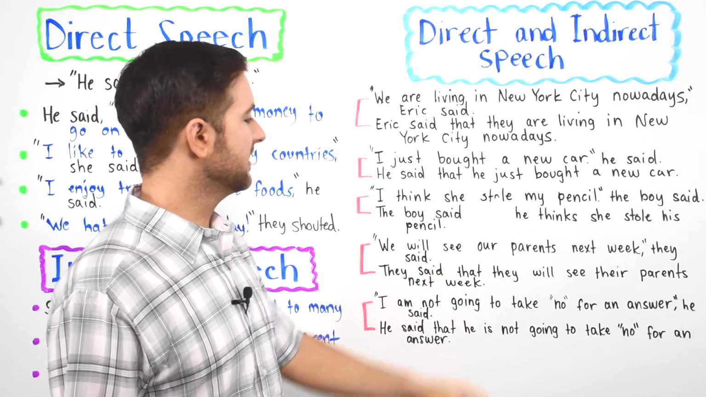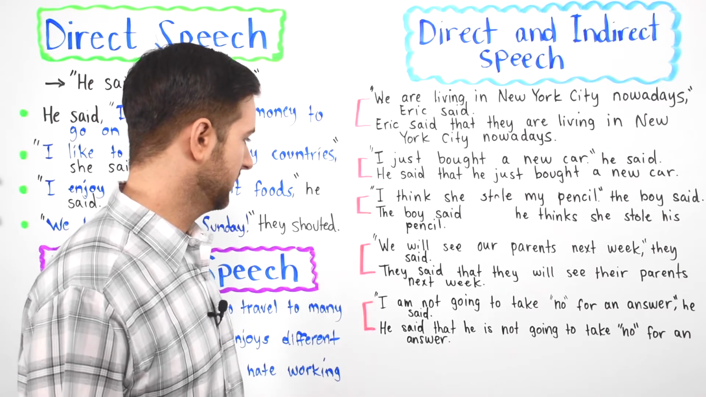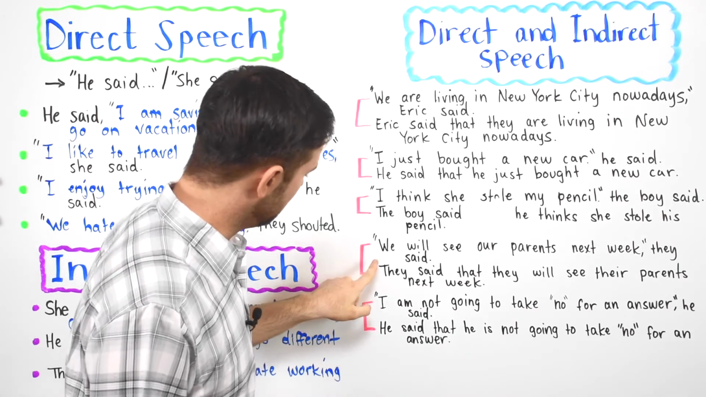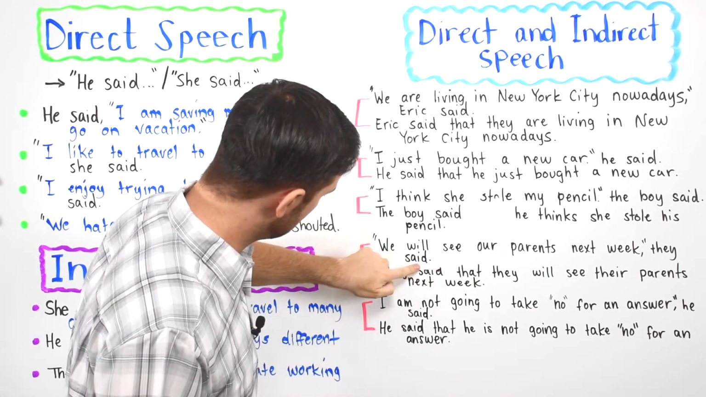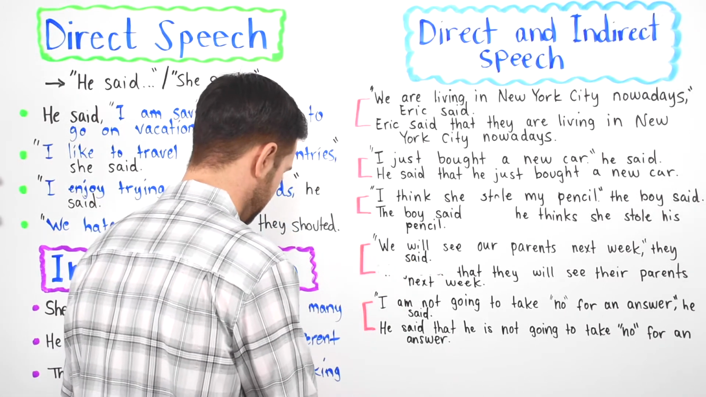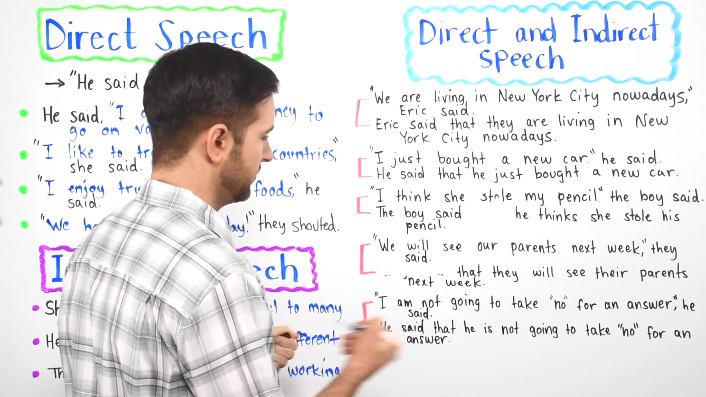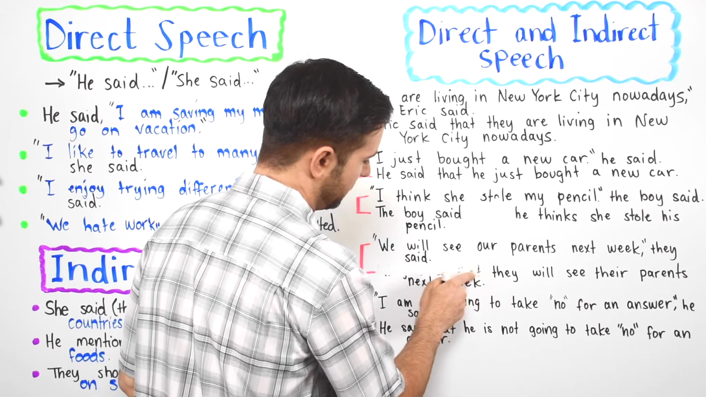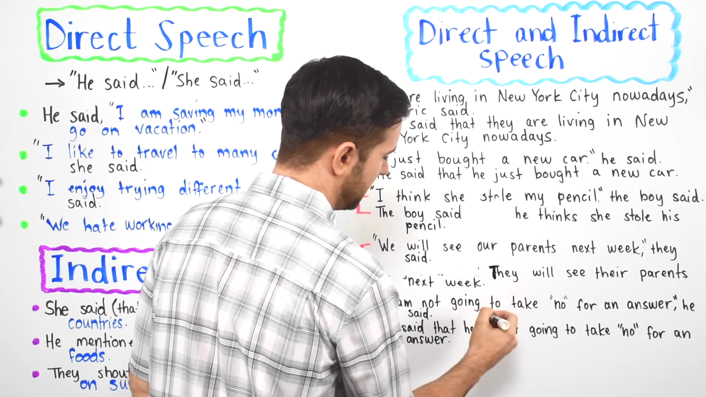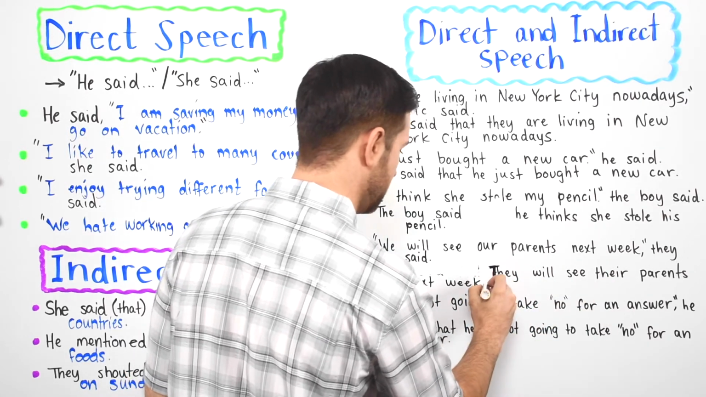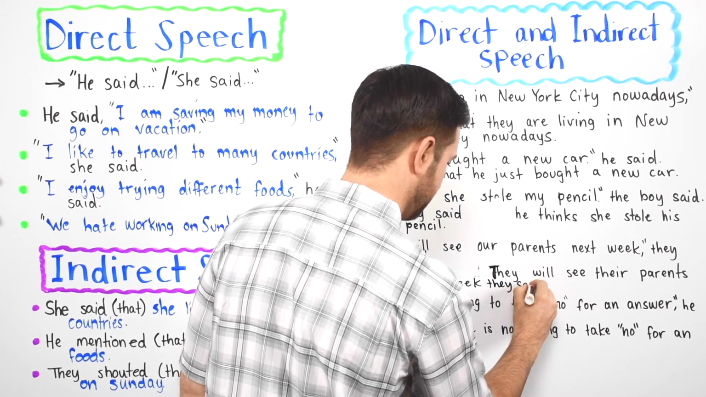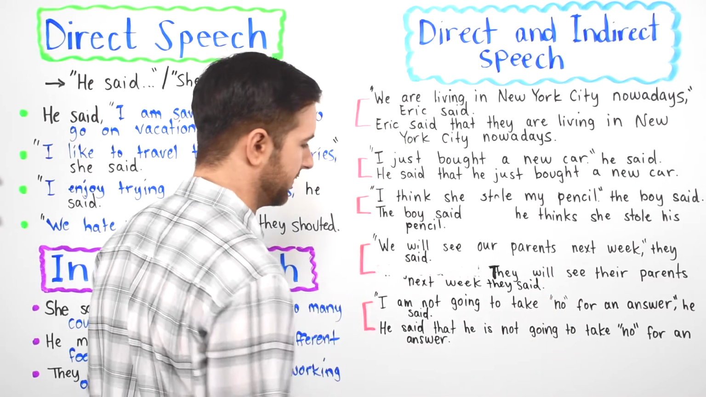We will see our parents next week, they said. They said that they will see their parents next week. Now, if you don't want to put this in the beginning right here, you can put it, remember, at the end. So, they said, we can move it right at the end. So, they said that, we'll take it away here, and you could say, make this capitalized. They will see their parents next week. Okay? They said. Okay? So you could say it like that as well.